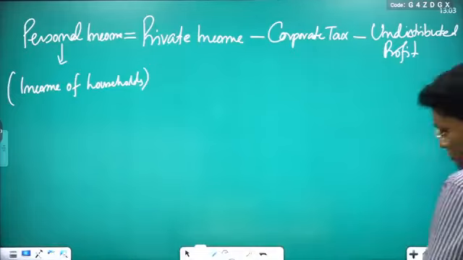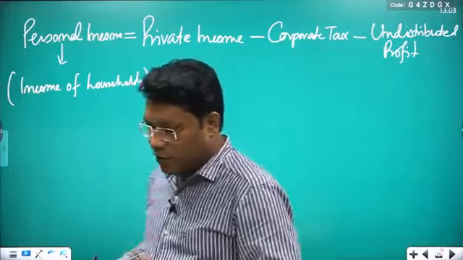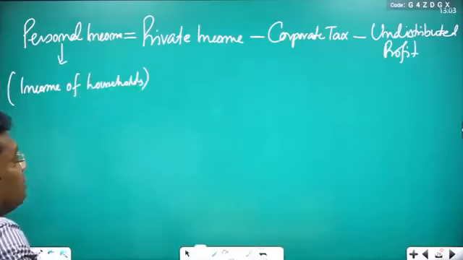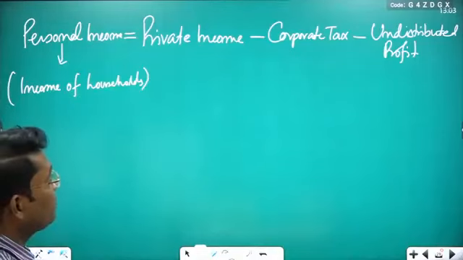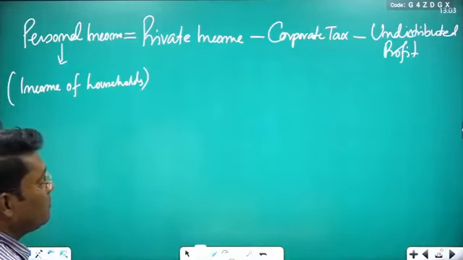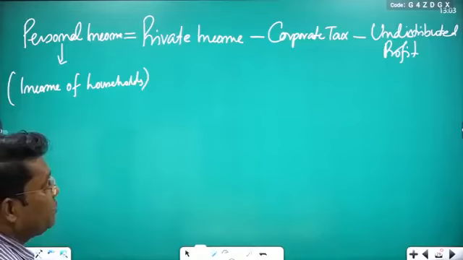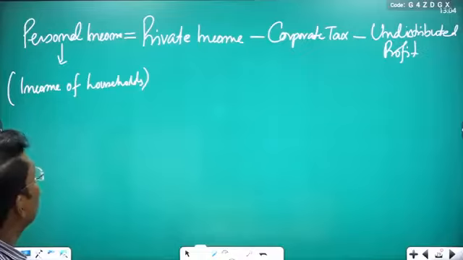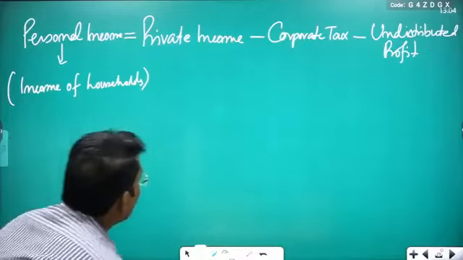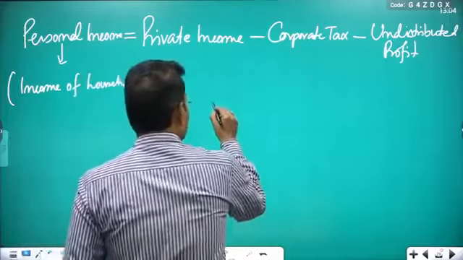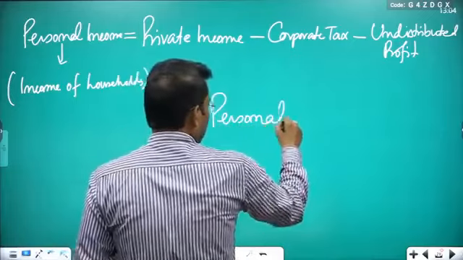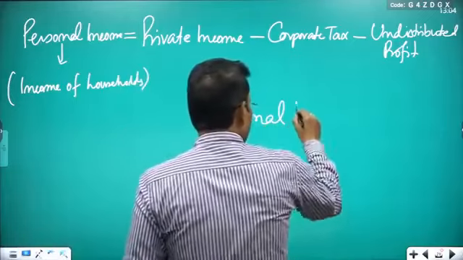So from national income, you can reach the private income, and again you can reach the personal income. Just follow these steps, and why we are subtracting and why we are adding, I think you know now. Clear? So once you get the personal income, if personal income is given to you, or you calculate it,